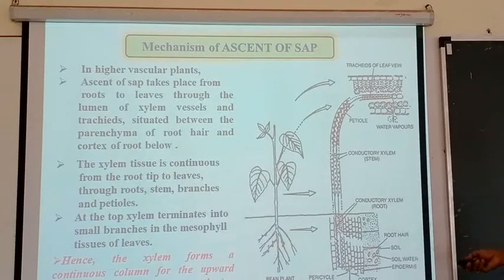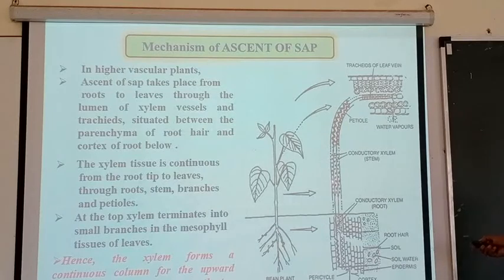See, when we look at this picture, we have the root system. In the root system we have the connection of the root hair, soil, water, then parts of the root: endodermis, cortex, and this conducting tissue called xylem. This xylem absorbs and conducts the water from the root.